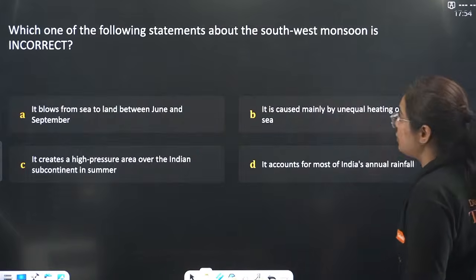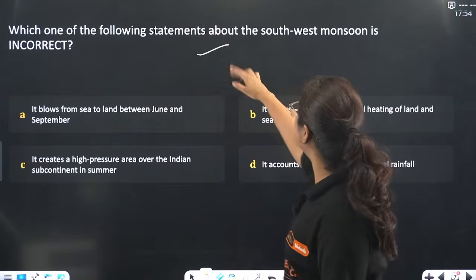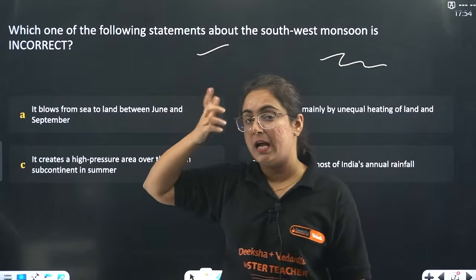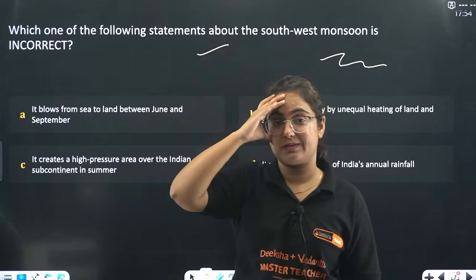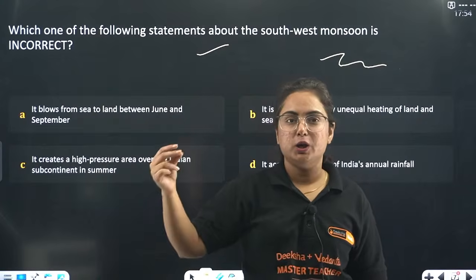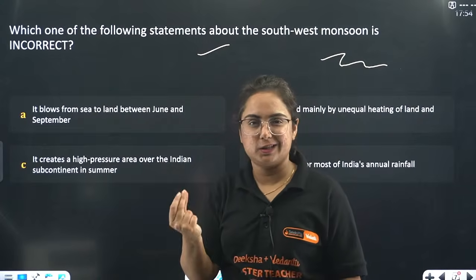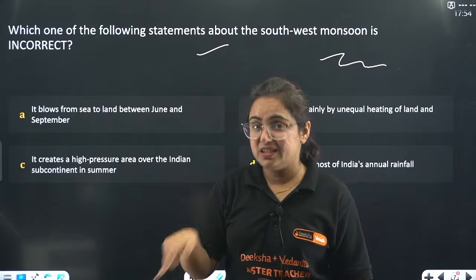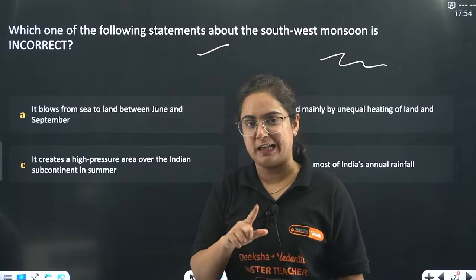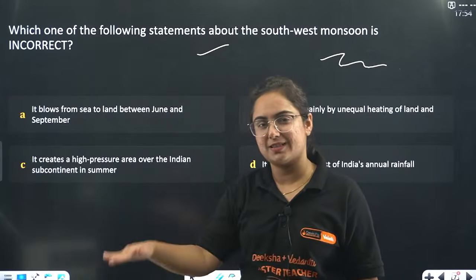Moving towards the next one. Which one of the following statements about the southwest monsoon is incorrect? Once you understand the monsoon, it's very good and you will be able to judge the monsoon of India in seconds. But understanding that is a task. For that you have to watch my video on atmosphere and climate.